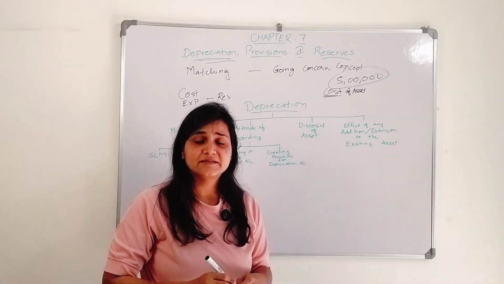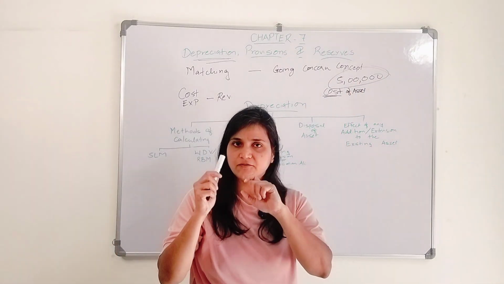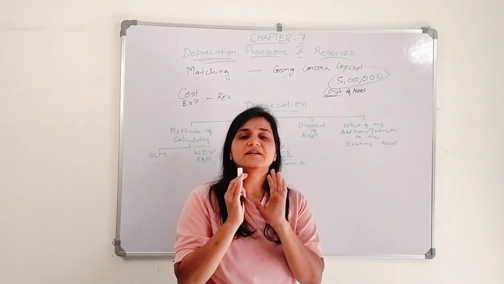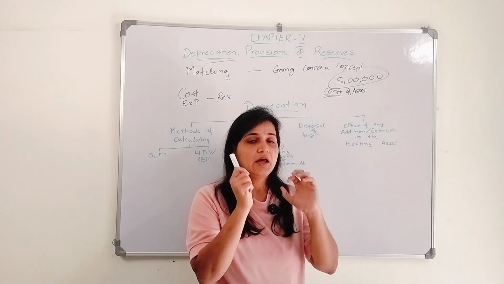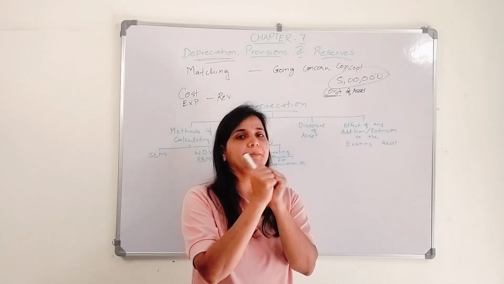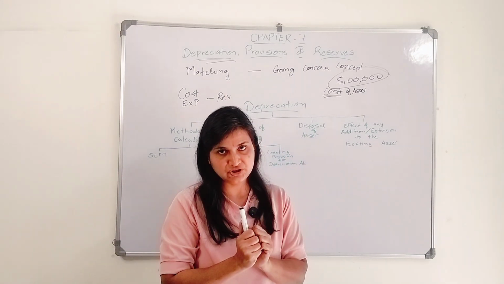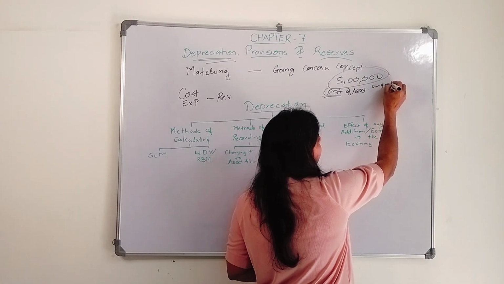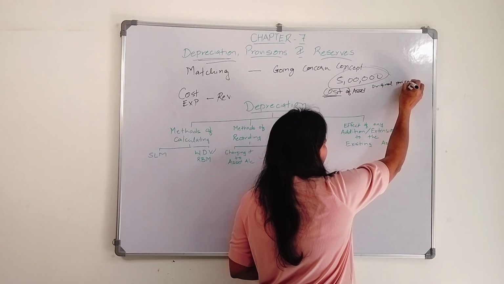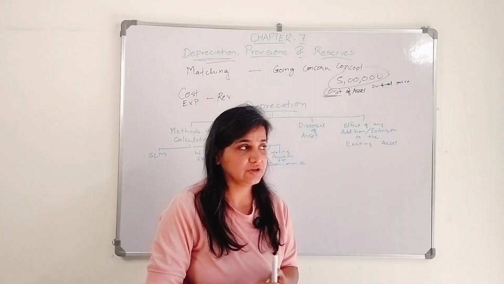Now what does the cost of asset mean? On the asset we are going to judge, what is its cost? That cost includes the price that you pay to buy that machinery. That is the original price you paid to buy that machinery.